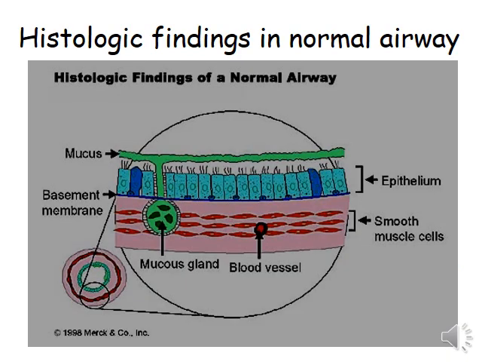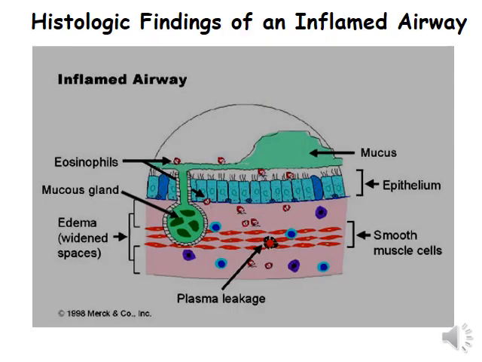Histological finding: normal airway, you already know. Histological finding: inflamed airway. There are eosinophils, mucus is there, and there are mucous glands, widened epithelium. Edema with widened spaces in smooth muscle cells. Then also plasma leakage.